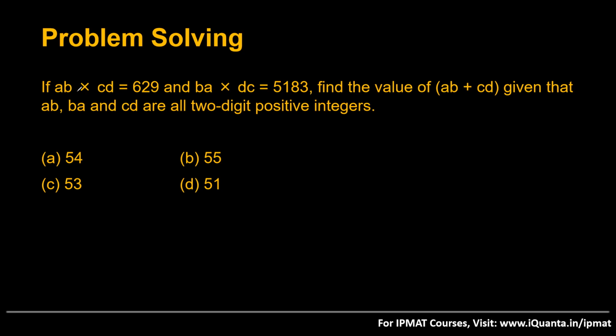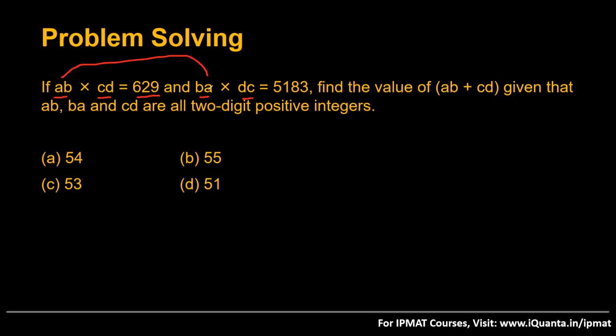So, when you look at a question, you always have to extract the maximum information you can out of the statements given. So what can we see here? AB into CD, these are two-digit numbers, right? AB is a two-digit number, CD is a two-digit number. These are getting multiplied and we are getting a product 629. Again, what are we getting? BA into DC, the numbers we can see here are getting reversed, right?